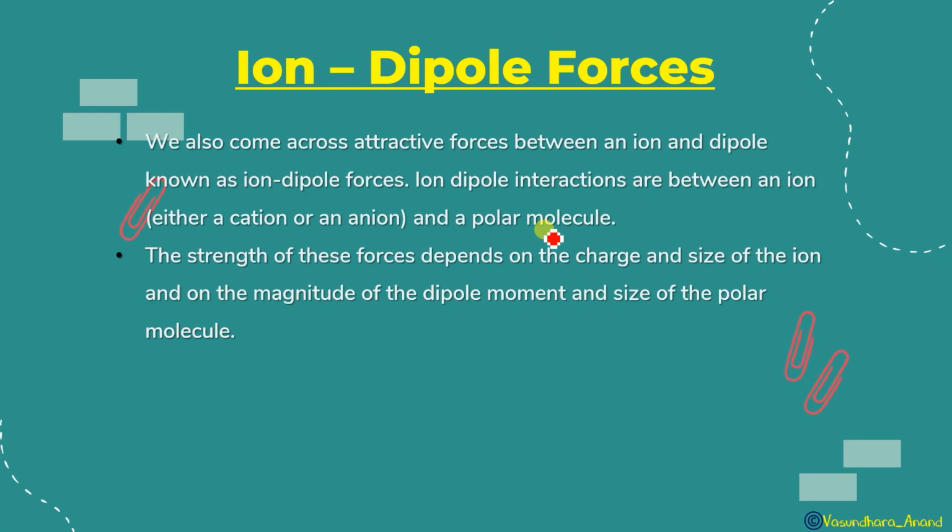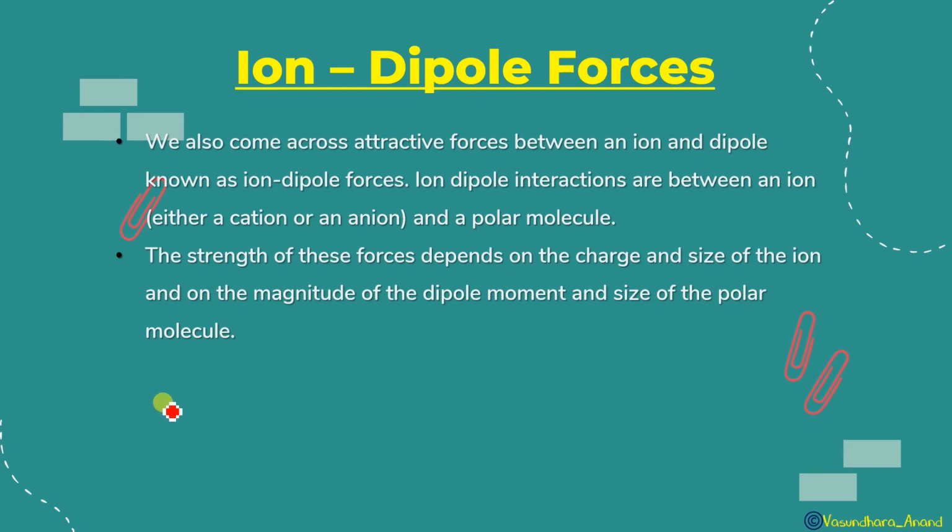The strength of these forces depends upon the charge and the size of the ion, and the magnitude of the dipole moment and the size of the polar molecule. Got it? The strength of these forces depends upon the charge and the size of the ion. Obviously, charge कितने ज़्यादा polarizability है, कितना ज़्यादा polarization power है, उस पर depend करता है. And on the magnitude of the dipole moment. Higher the dipole moment, stronger will be the force of attraction.